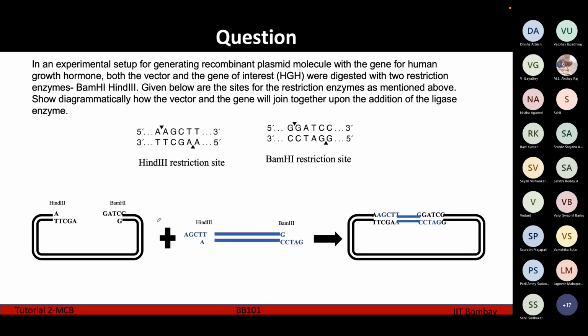So again, you're joining these 2 together on the basis of complementarity. When you're joining on the basis of complementarity, you can see the overhangs here and the overhangs here are complementary to each other. So they will join together with the help of ligase to form the final product, which is this.